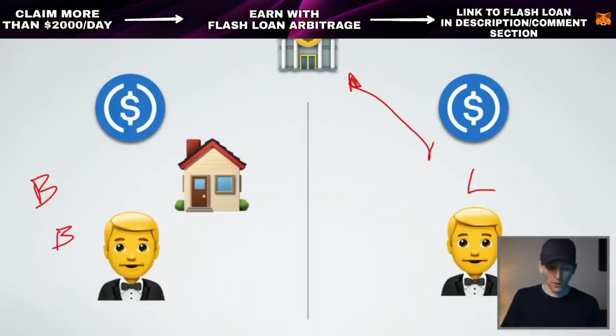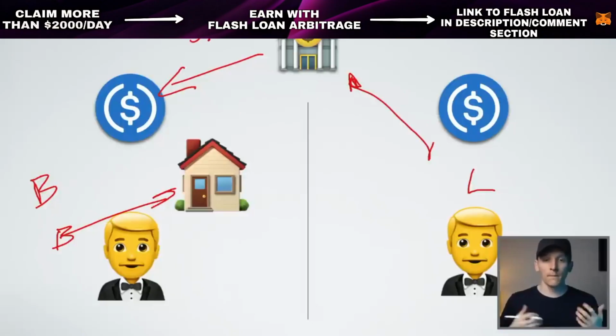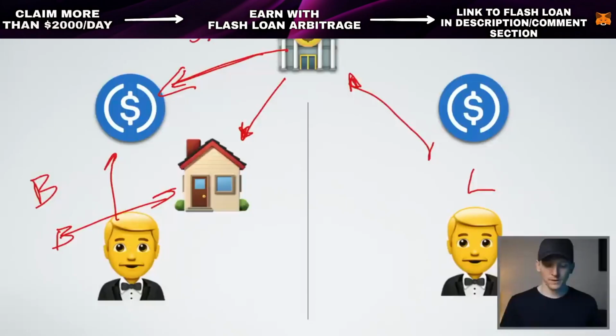So most people borrow against something like a house. So you go to the bank and say, I want money to buy this house. And they say, we'll give you that money right here, but we'll charge you an interest, let's say 5%. You've just got a mortgage for a house. But if you don't pay back the loan, then the bank takes the house. That is a collateralized loan. The bank gives you money, charges you an interest, but they have an asset to take back and sell if you can't pay back the loan.